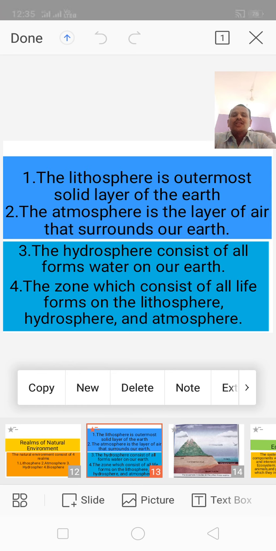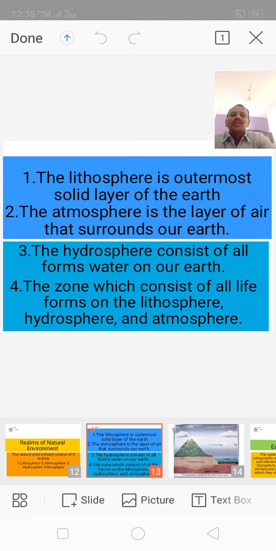The fourth one, the biosphere, is the zone which consists of all life forms on the lithosphere, hydrosphere and atmosphere. These are the four definitions of the realms of our natural environment. See, the lithosphere is nothing but the earth's outermost area, also called the crust. Atmosphere, you already know, surrounds the earth.